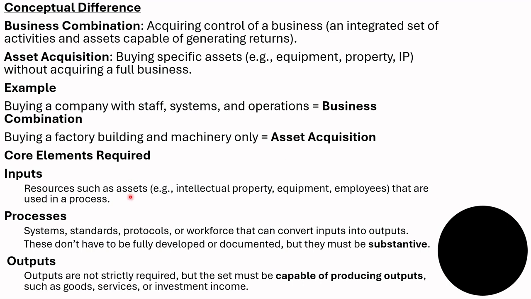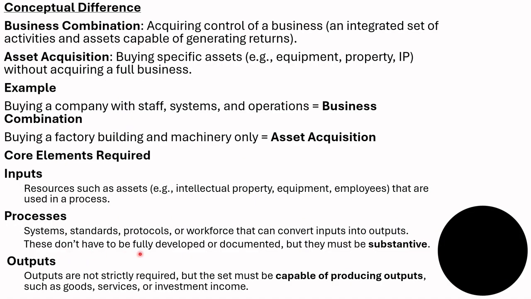Core elements required: input, process and output. Input means resources such as assets, that is, intellectual property, equipment, or employees, that are used in a process. Processes are systems, standards, protocols or workforce that can convert inputs into outputs.